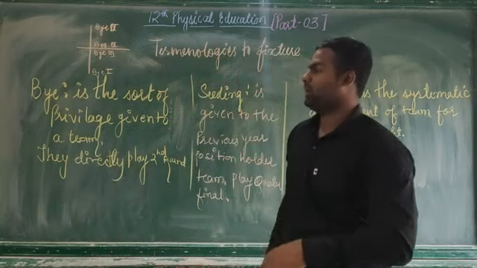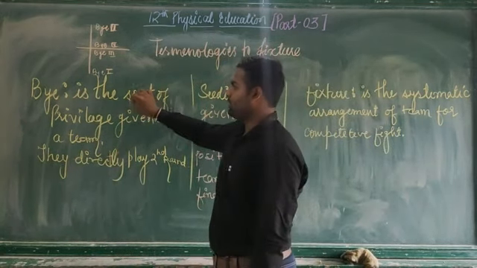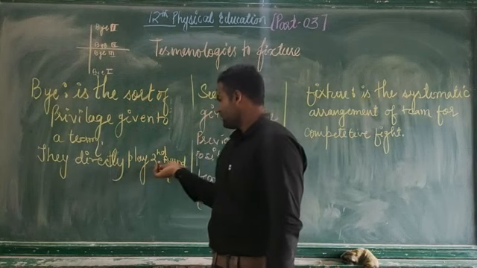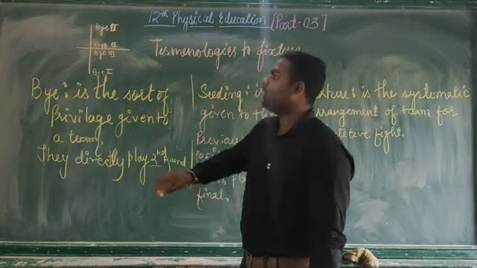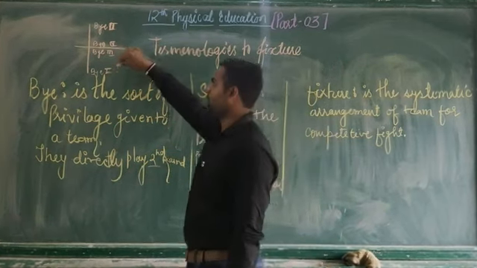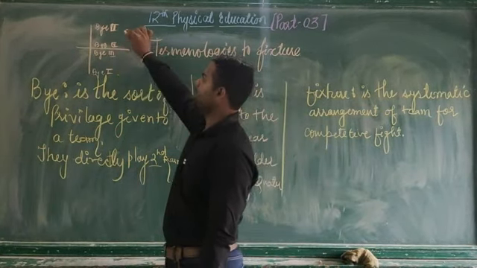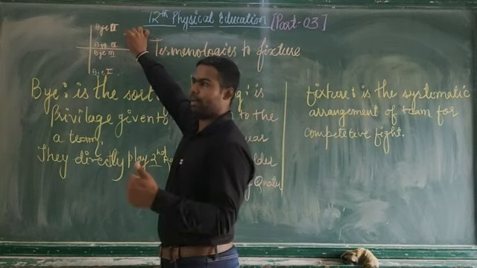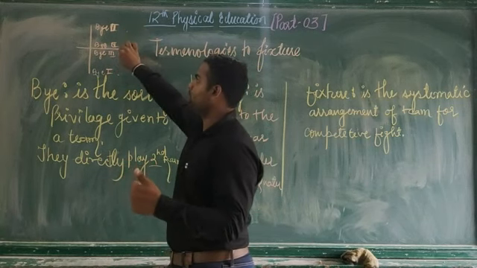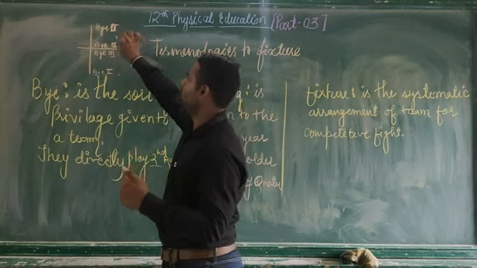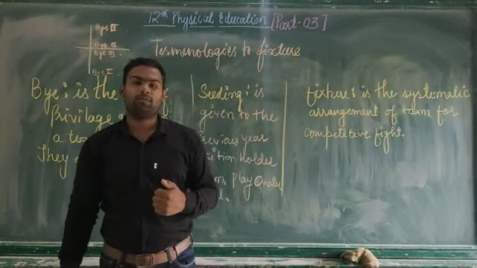Let us recapitulate. Bye is a sort of privilege given to a team, and the team who got a bye will directly play the second round. What is the way of giving byes? The first bye is always given to the last team of the lower half. The second bye is always given to the first team of the upper half. The third bye is always given to the first team of the lower half, and the fourth bye is always given to the last team of the upper half.